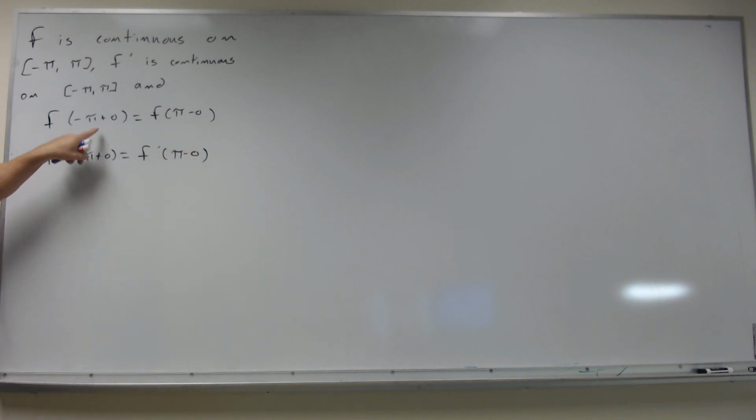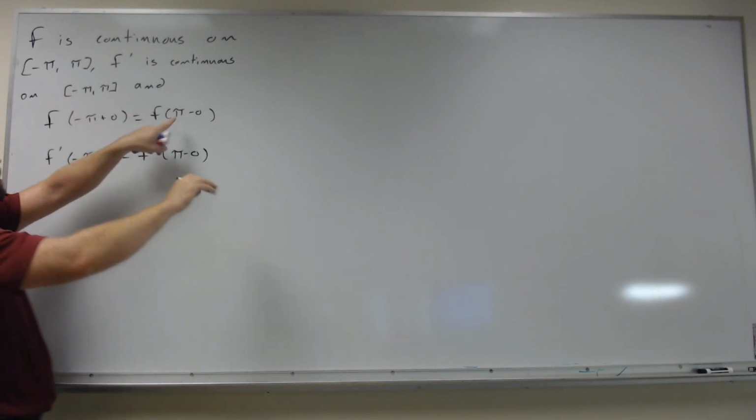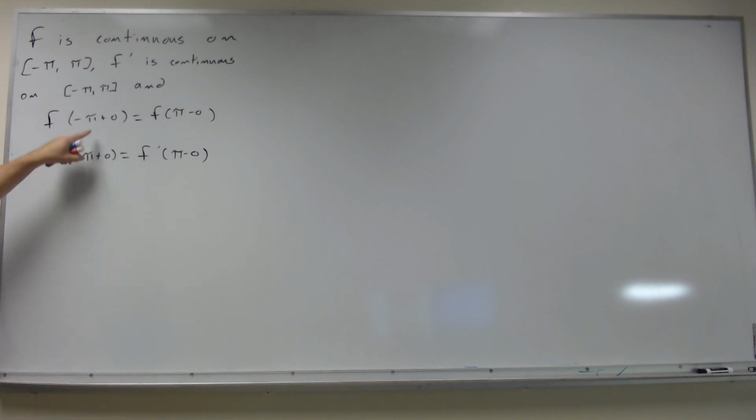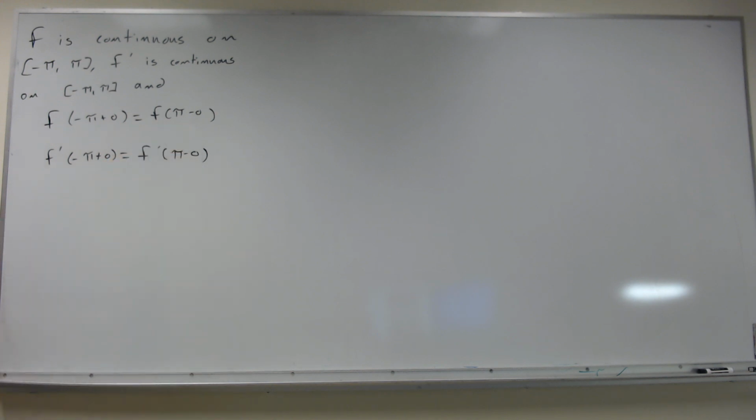In other words, if I look at minus pi, the limit from this side, and at pi, the limit from that side, those should be equal to each other. So this is the limit from the right at minus pi, and this is the limit from the left at pi.